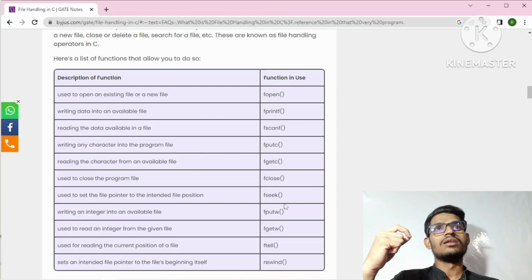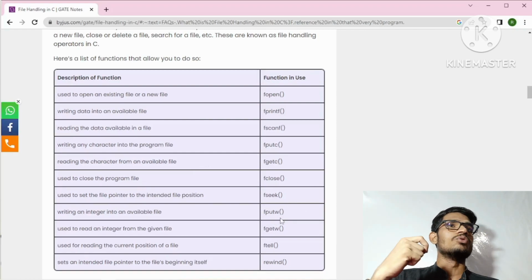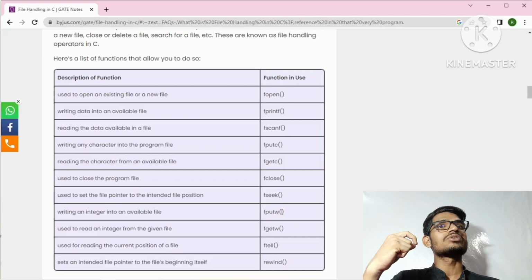an index in our file. And here we have fputc, which is also used for writing something in our file, file put character. And here we have fgetc, file get character. This is also used to read the data from our file.